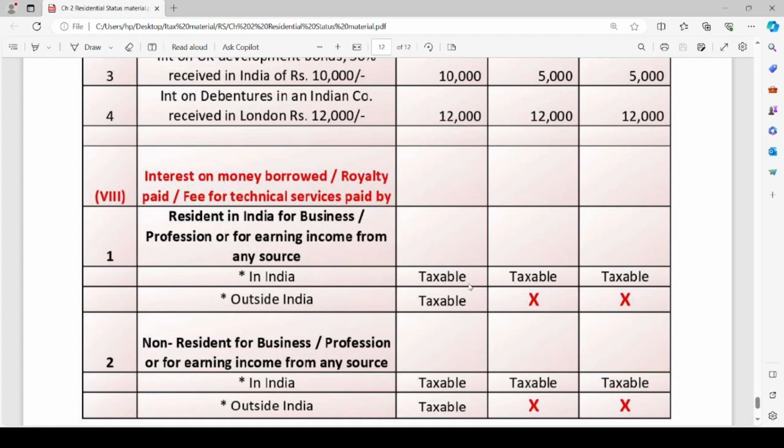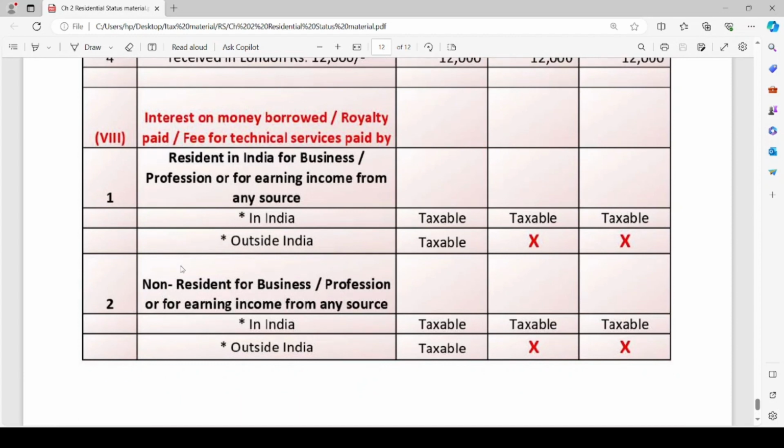In such a case, it is taxable for ROR, RNOR and non-resident. If the business or profession is outside India, it is payable by resident in India and the business or profession is carried out outside India. In such a case, these incomes are taxable only in the hands of ROR, not RNOR or non-resident.